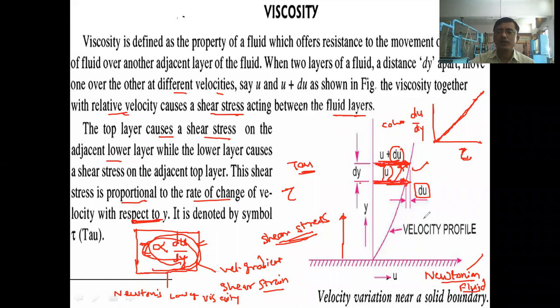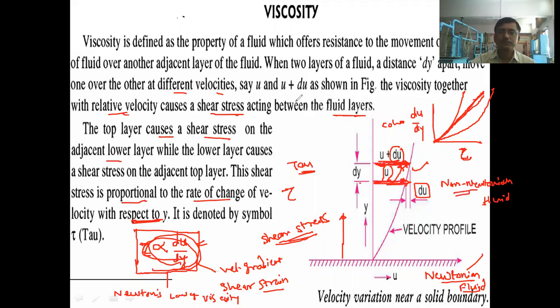Okay, आणि असे काही fluids आहेत, they do not obey the Newton's law of viscosity. They are called as non-Newtonian fluid. Okay, अशा fluidला आपण काय म्हणतो? Non-Newtonian fluid, and they will not follow this curve. They will have different curve like this, or they will have the curve like this, but it will not be exact like this. Okay, so these fluids are called as a non-Newtonian fluid.